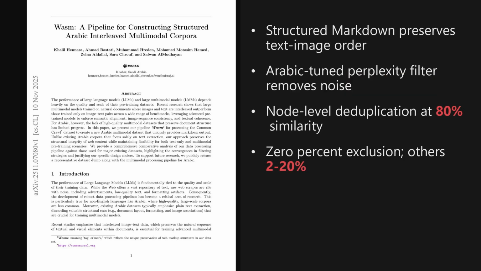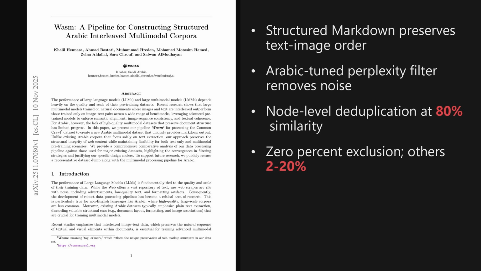I'm Alex. Today we're looking at a paper from the Hugging Face trending list, published on November 10th, 2025, about 2 days ago. This paper introduces Wasm, an Arabic-focused pipeline that preserves document structure in Markdown for interleaved multimodal corpora, and its Arabic-tuned filtering reports sampled exclusion rates of Wasm 0.00% versus FineWeb 2 1.766%, ARA 24 7.82%, Corpora X 8.605%, and dataset 101 19.757%.